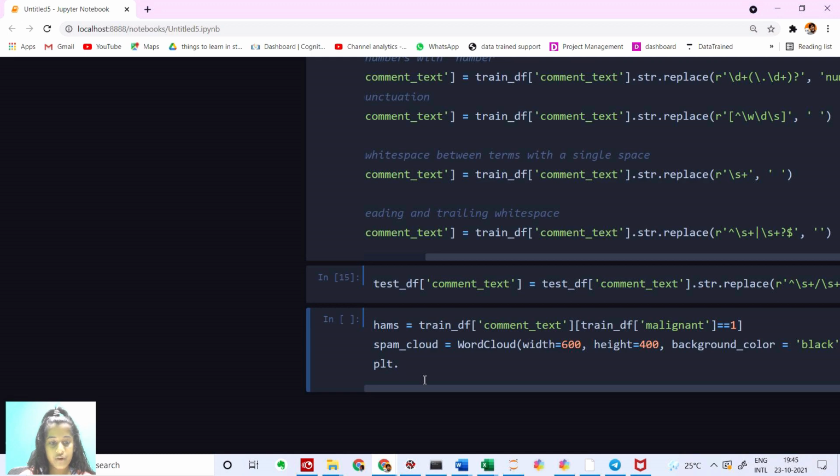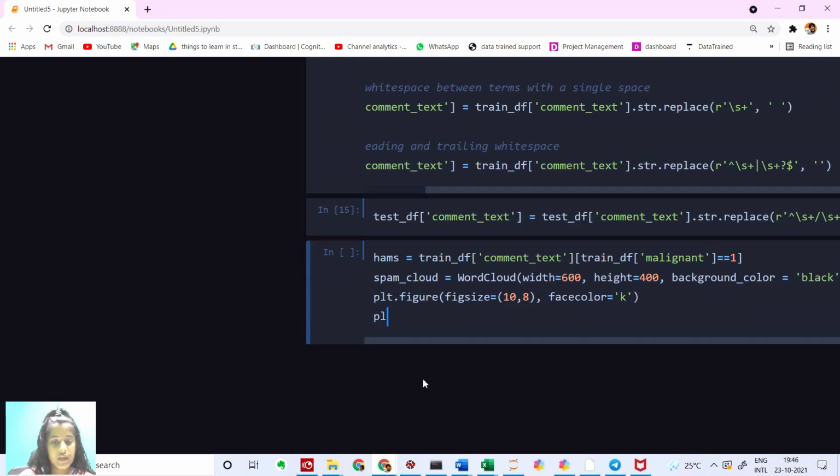And then I'm going to say plt.figure. plt is basically matplotlib. Figure size, I'm going to set it to 10 by 8, and then I'm going to set the face color. Okay. I'm going to show this plot now. So I'm going to say plt.imshow. This imshow is basically image show. We're going to show this spam cloud.